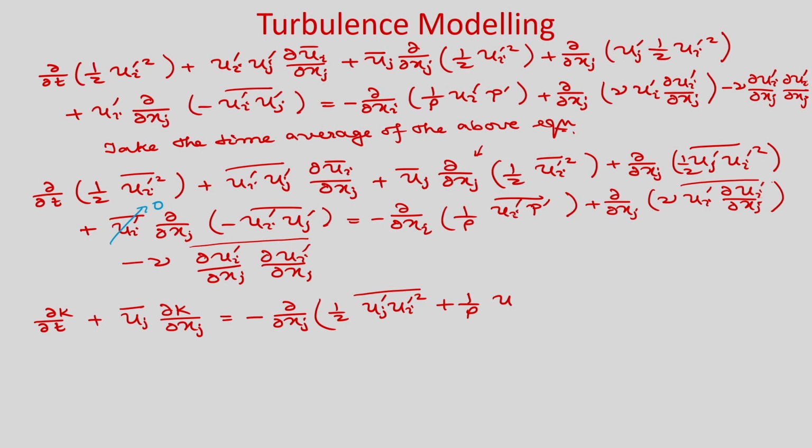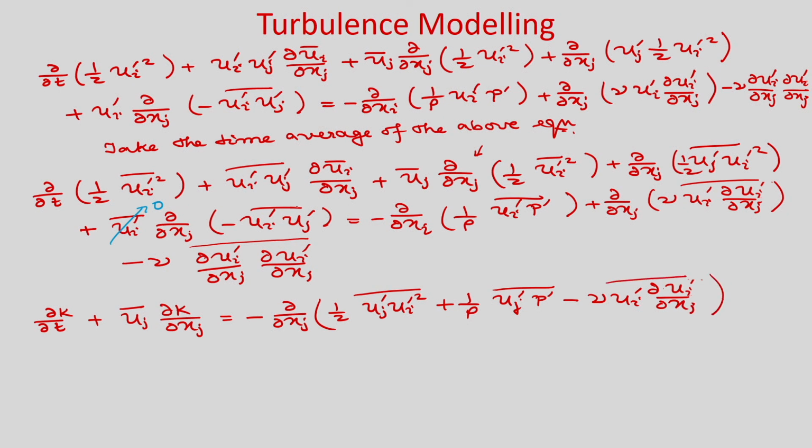Now this x_i we are interchanging with j. So, we can write 1/ρ u_j' p' bar. Then we have minus ν u_i' ∂u_i'/∂x_j bar.